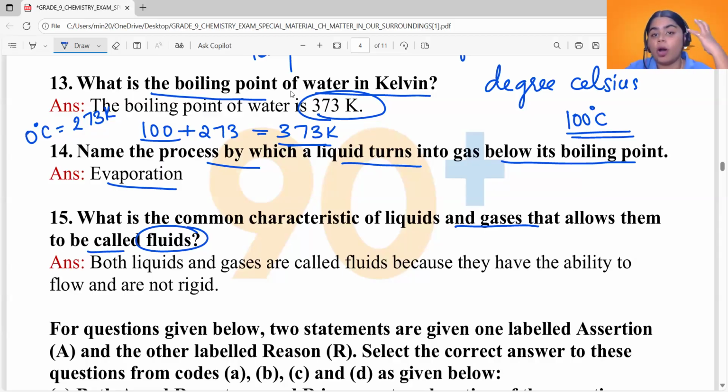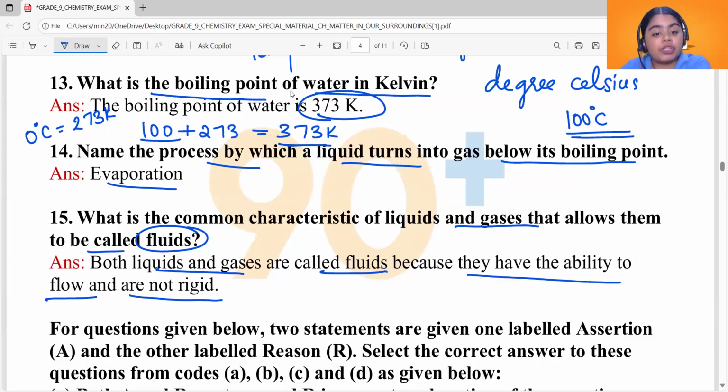Now, what is the common feature between liquids and gases that lets them be called fluids? What is the property? They can flow. Liquids and gases have particles that are very loosely packed, which means they can slide past each other, which means they can basically flow. Okay, so both liquids and gases are called fluids because they have the ability to flow